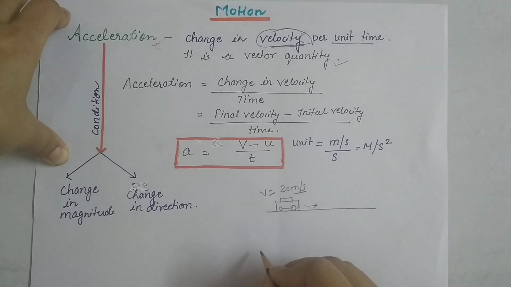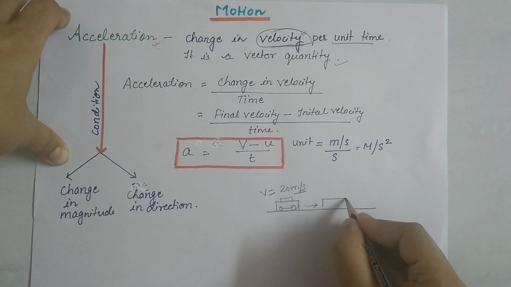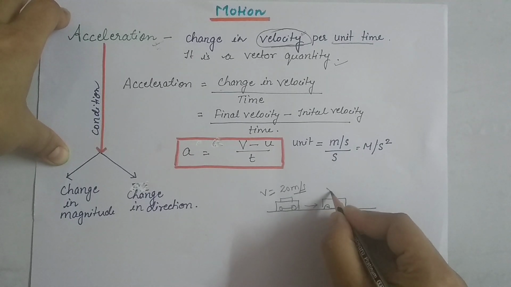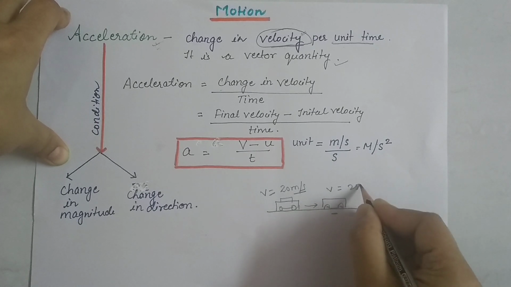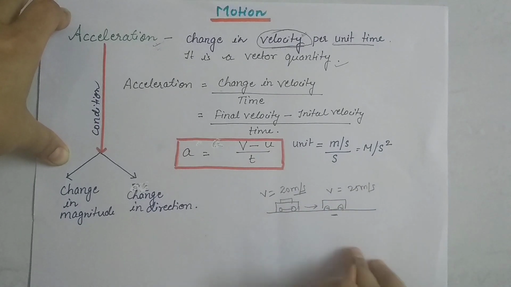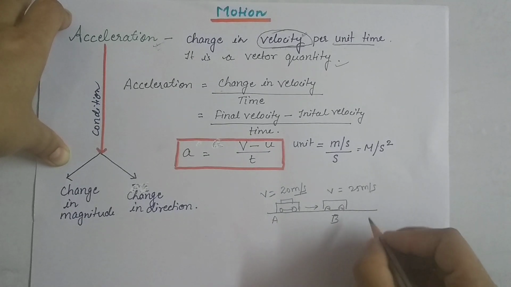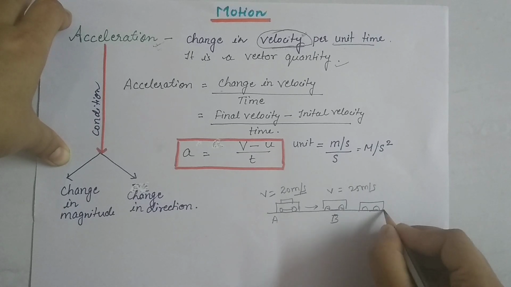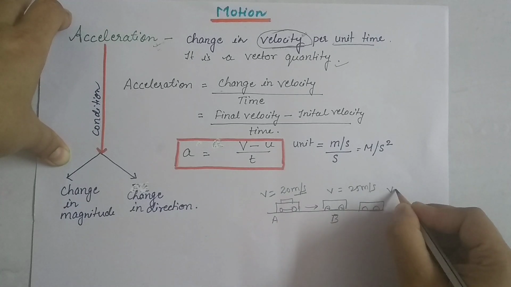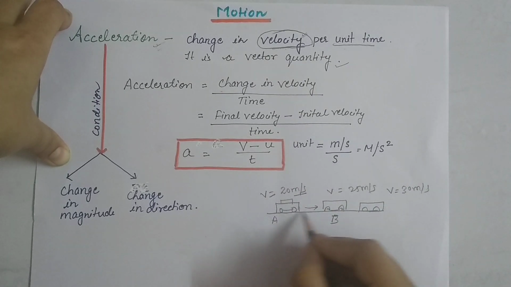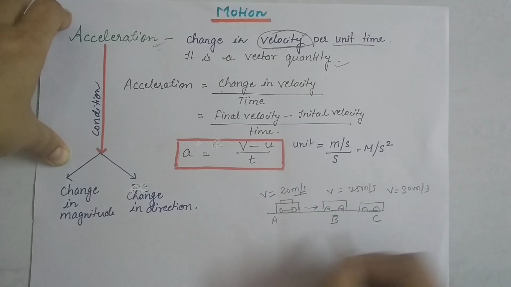After some time, when we measure the velocity, we find that the velocity of the car becomes 25 meter per second. This is point A and this is point B. Again, after some time, we find that the velocity is 30 meter per second at point C. So what is happening at points A, B, C?